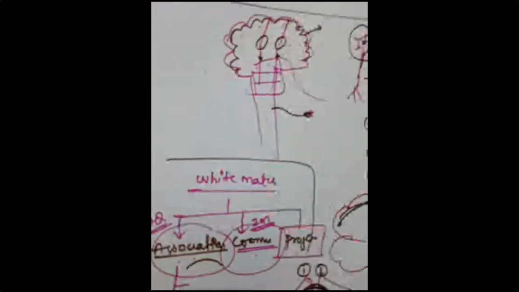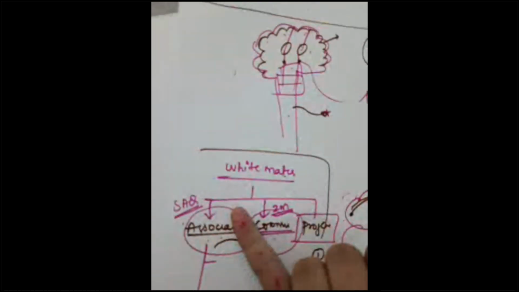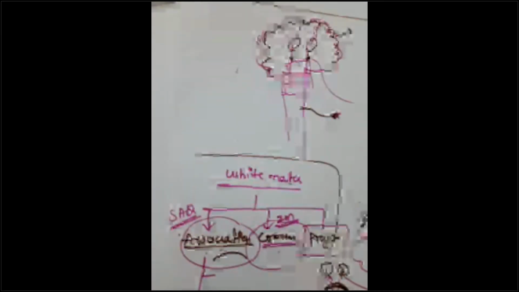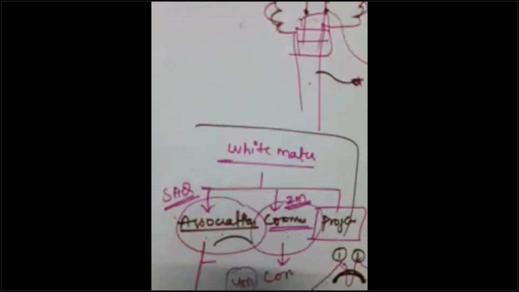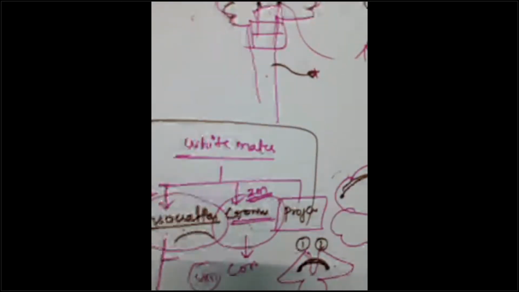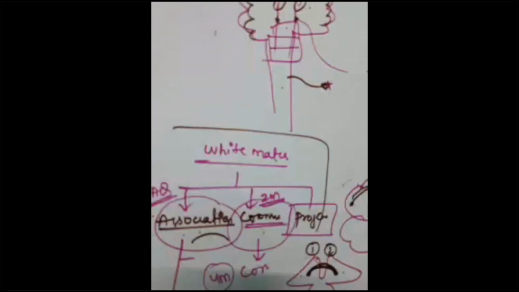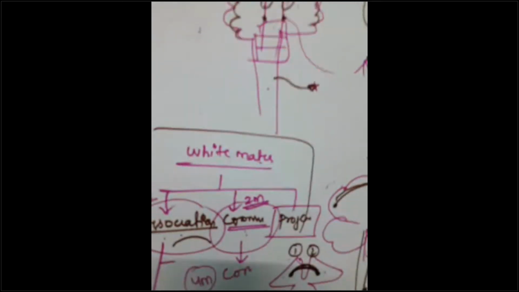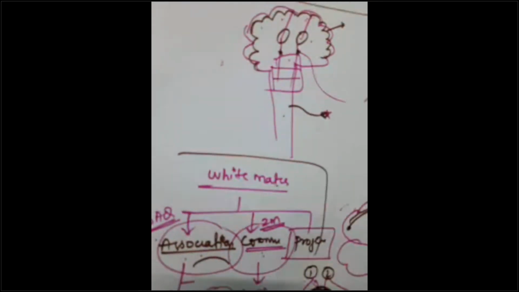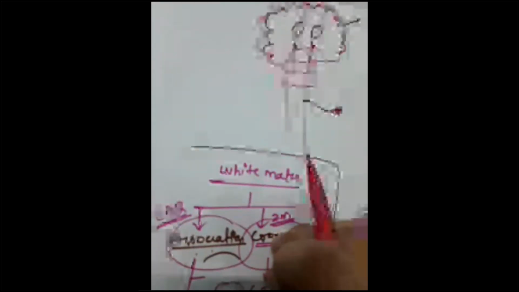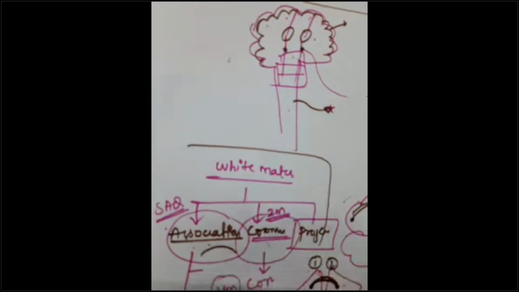Four marks answers. Write down the three four-marks answers we have discussed now. Association fiber is one SAQ. Corona radiata is another. Commissural fibers is a 2 marks question, and if your corpus callosum is included in the commissural fibers, it will be a 4 marks question. I don't know your distribution of marks, whether it is 2 marks or 4 marks. I'll tell you as per the SAQ or LAQ. See, guys, in MBBS there is nothing like this will be asked only in SAQ, this will be asked only in LAQ. Anything can be asked anywhere. A 2 marks question can be a part of your LAQ. An entire LAQ can be your SAQ. So you have to prioritize what to write and what not. We'll be discussing that in the paper presentation, guys.